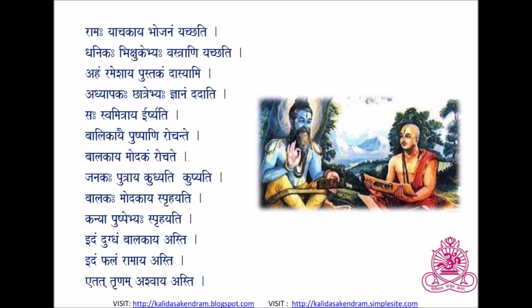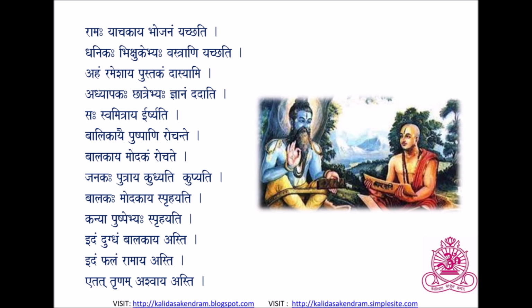Ramaha Yachakaya Bhojanam Yachati. Ramaha, Ram. Yachakaya, for a beggar. Bhojanam, food. Yachati, gives. Rama gives food for a beggar. Dhanikaha bhikshukebhyaha vastrani yachati. Dhanikaha, a rich man. Yachati, gives. Vastrani, cloth.